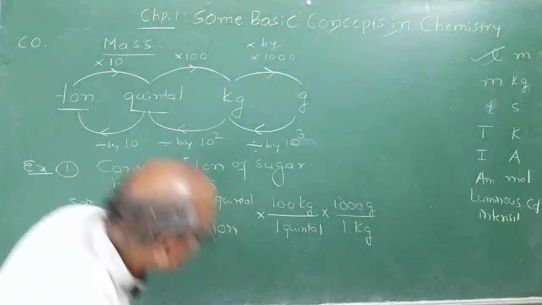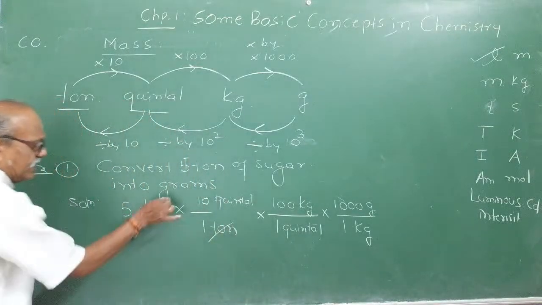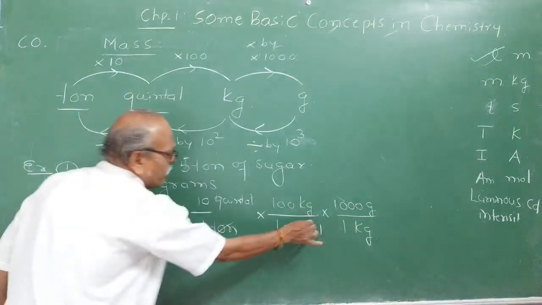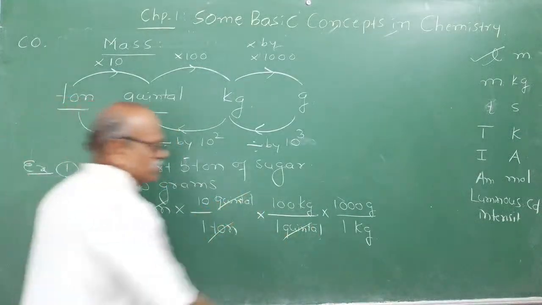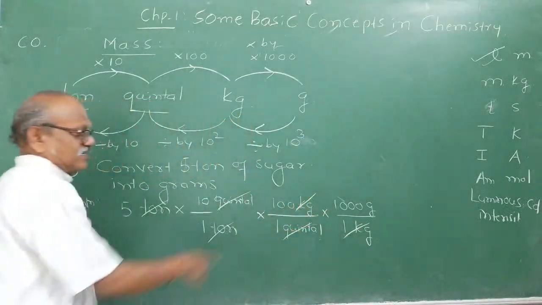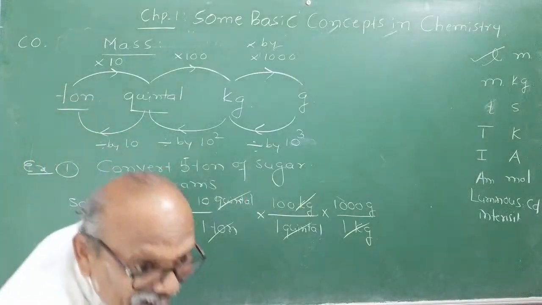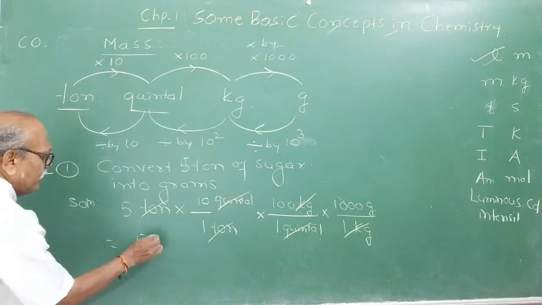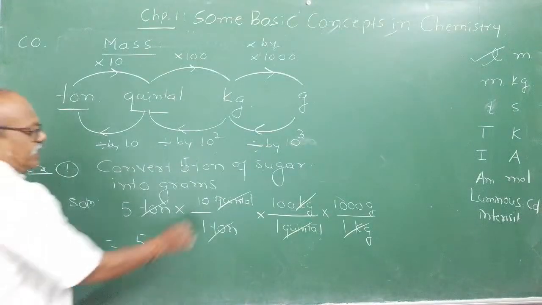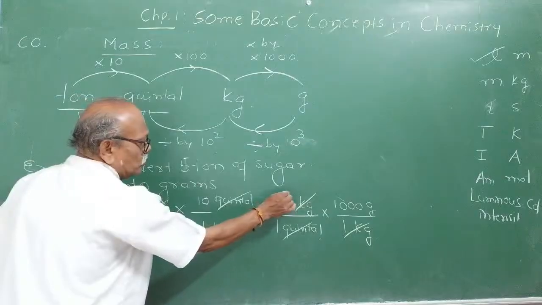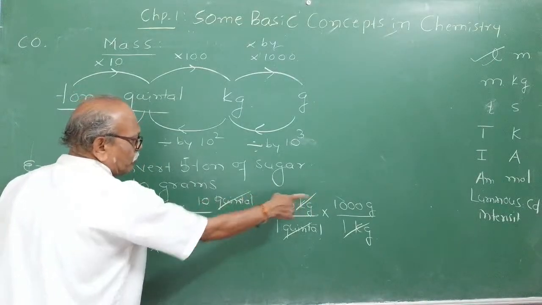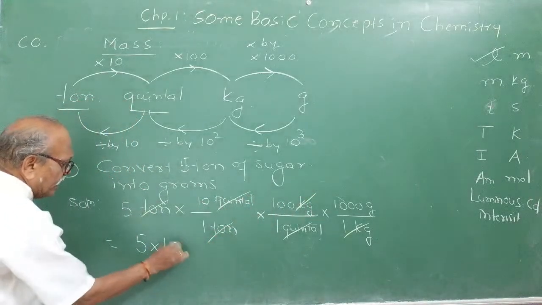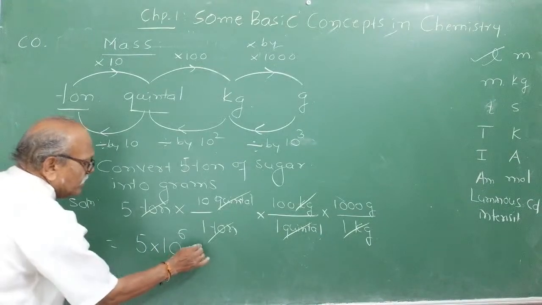Now observe, what are the units that get cancelled? Ton cancels. Observe, quintal cancels. Observe, kg cancels. Now you are left with the required unit, grams. Easy technique. Try this one. 5 into 10 raised to 1, here 2, 3. 1 plus 2, 3. 3 plus 3, 6. 5 into 10 raised to 6 grams.